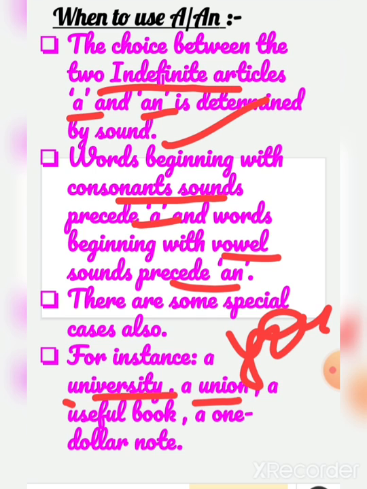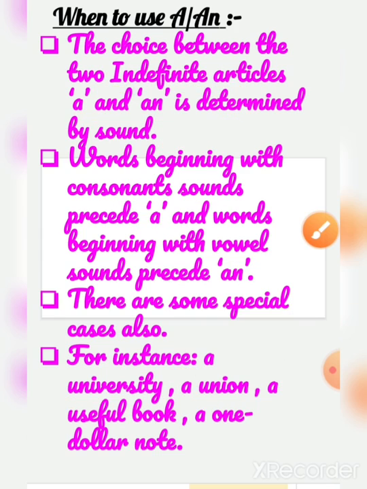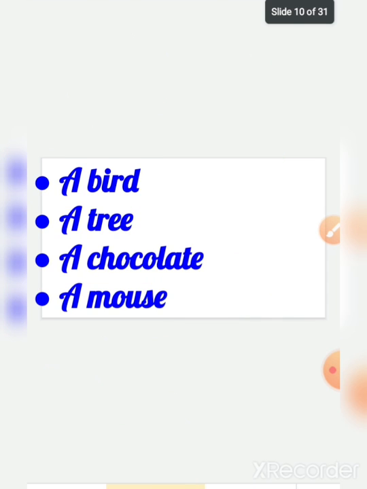So a consonant sound is coming. What will we write? A, not an. As I have told you, you have to see what sound is coming, not the consonant letter or vowel letter.